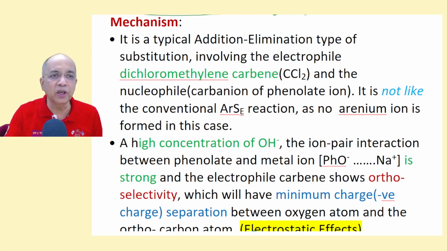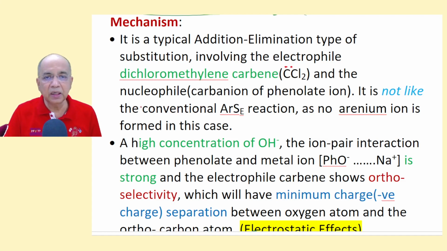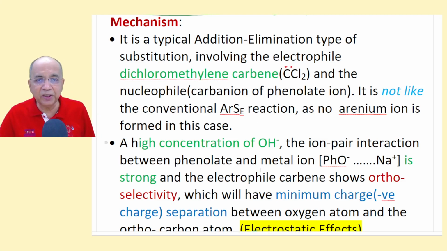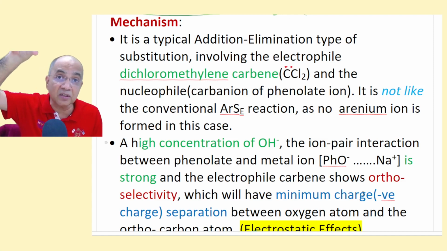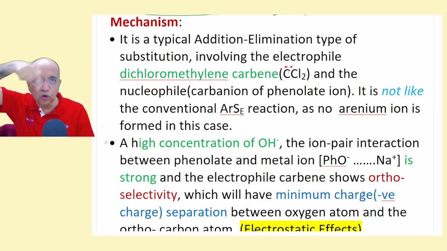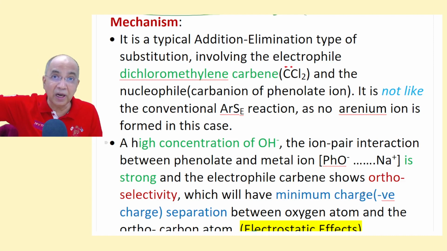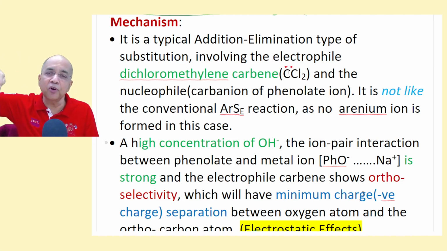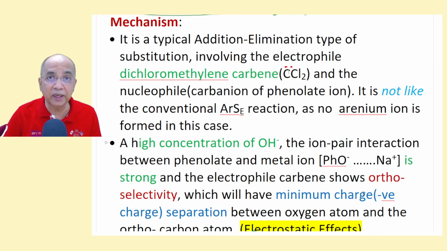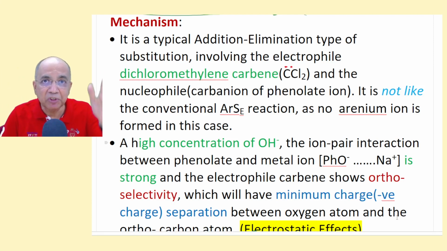There will of course be a lone pair. It is understood there is a lone pair. And the nucleophile, which is the carbanion of the phenolate ion, the O minus site is less nucleophilic. So when it attacks as a nucleophile to the electrophile, it will add, I don't say it's an SN reaction. It will attack the carbon electrophile from the carbon side. It is more nucleophilic. But why ortho? Why not para? It was not known at that time.